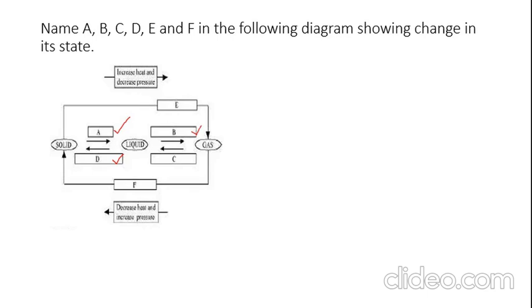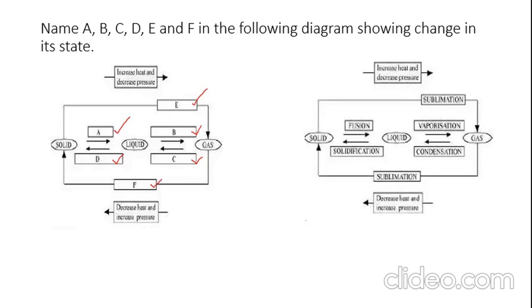I have given B. From gas to liquid, C. And the rest E and F, from solid to gas and gas to solid. We'll see the answer.